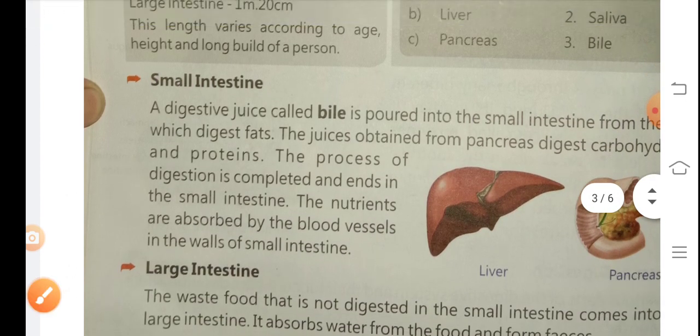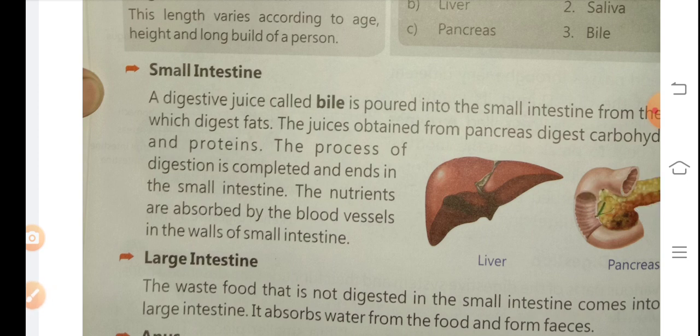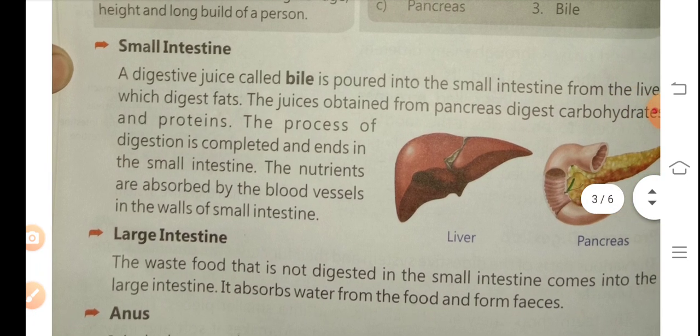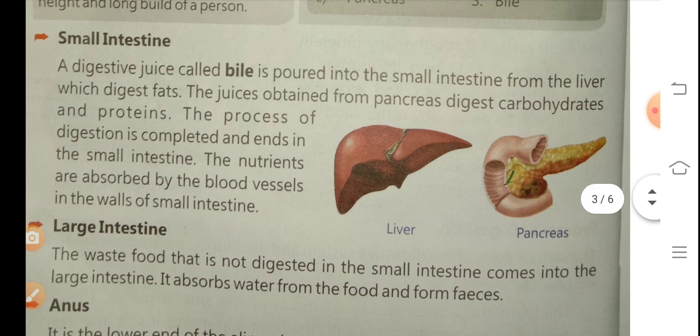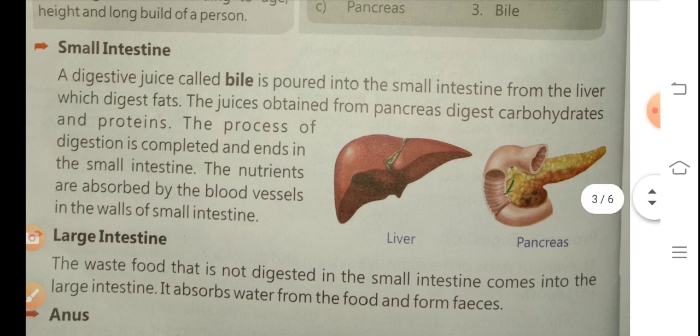Okay, next the small intestine. In the small intestine, the digestive juice called bile is poured into the small intestine from the liver, which digests fat.